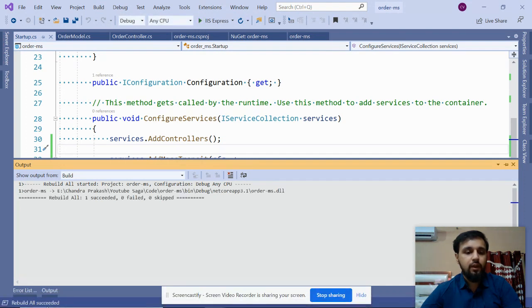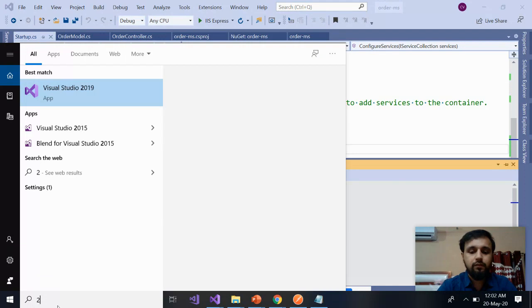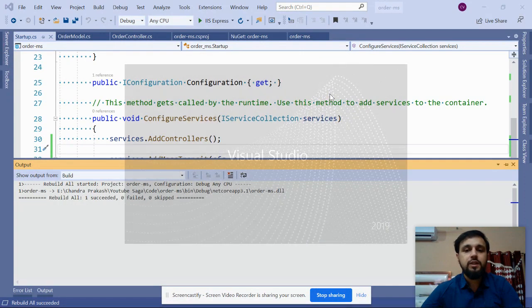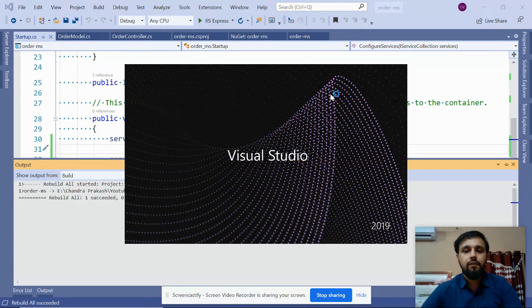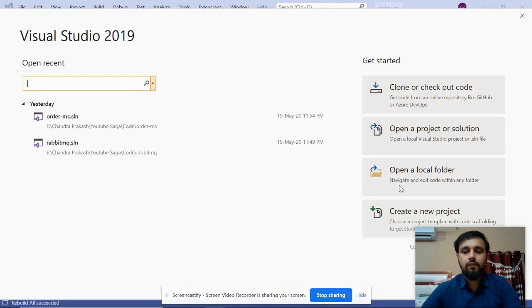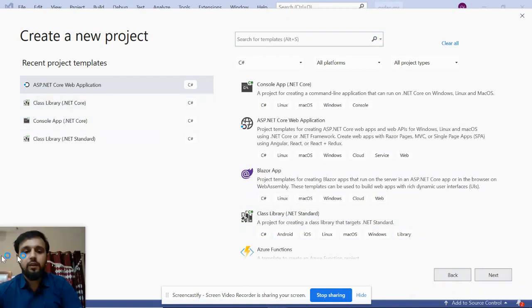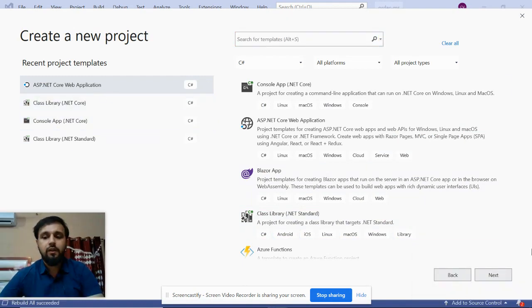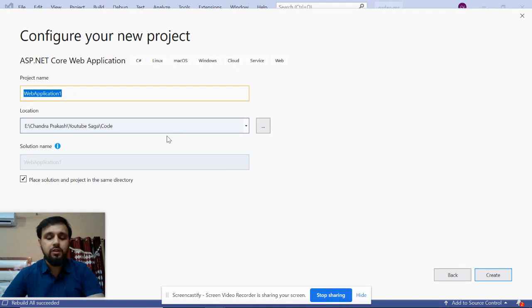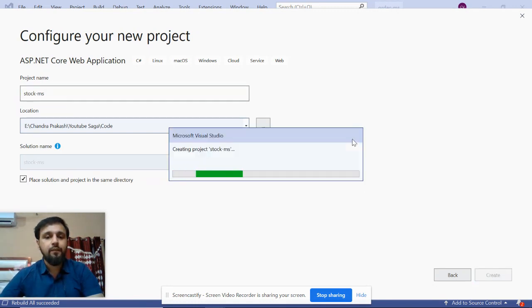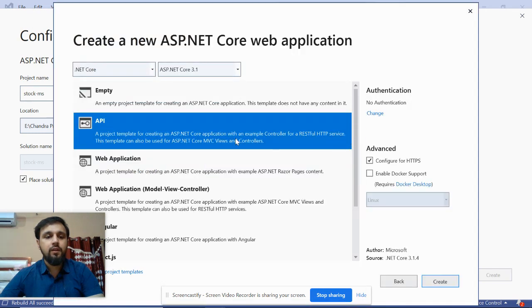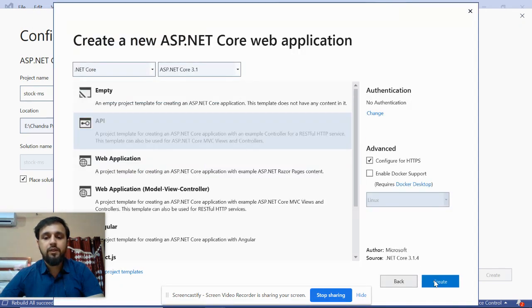Okay, it has. Now open your Visual Studio 2019 once again. Create another project. Create another ASP.NET Core project, and this is basically your second microservice. I can name it stock MS and provide the same path, although you can provide any path. It will create API 1. Yes, the same one, API 1.